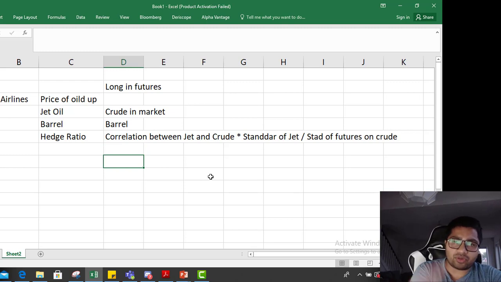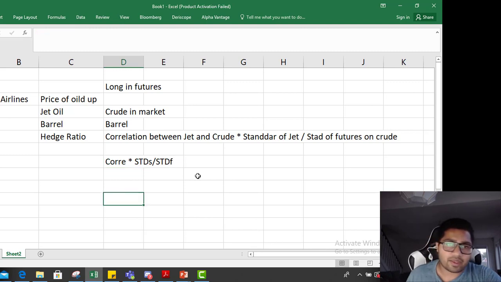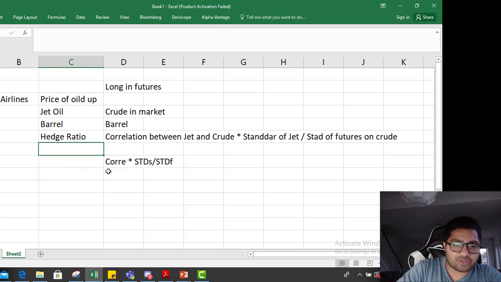Or if you want to relate it in textbook terms, it is correlation times standard deviation of spot divided by standard deviation of futures. This will give you hedge ratio.